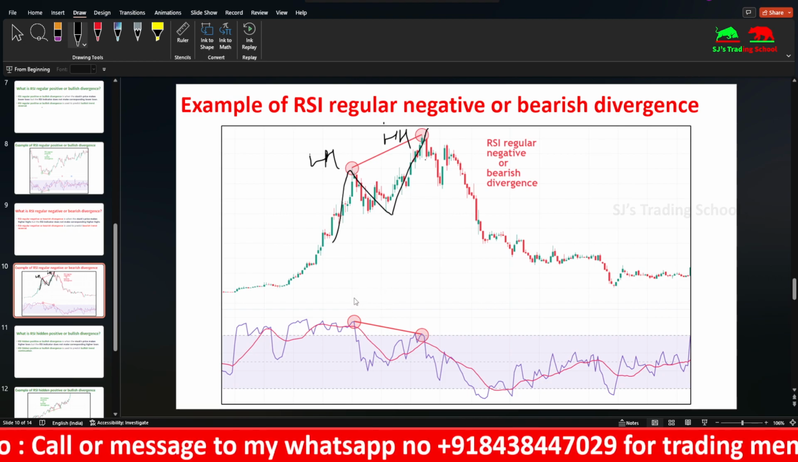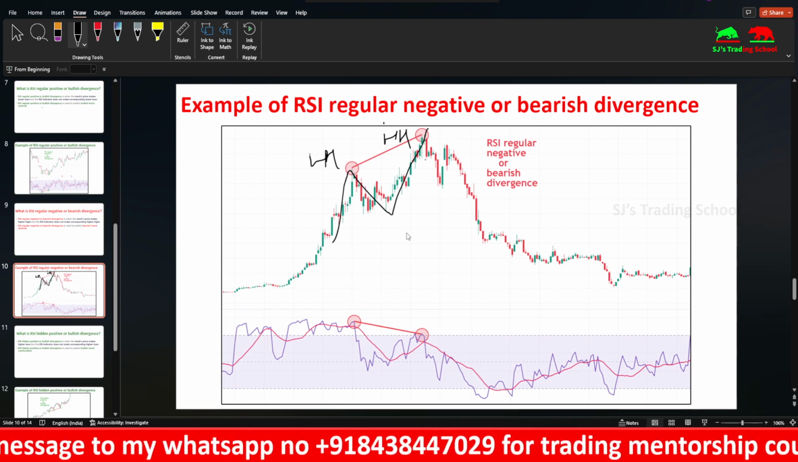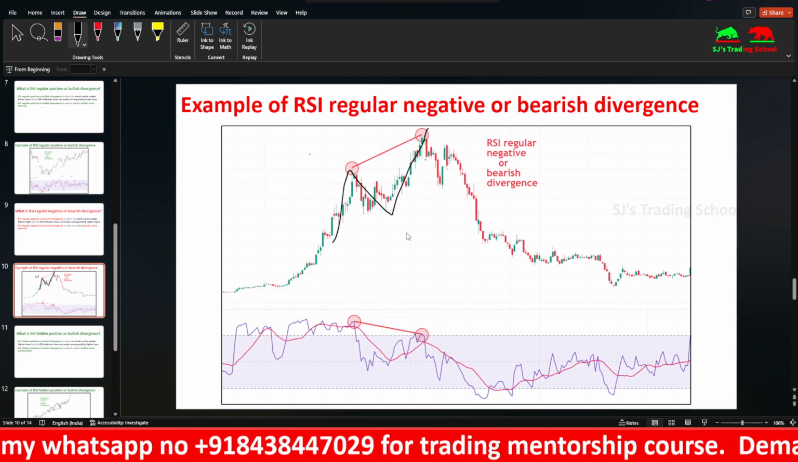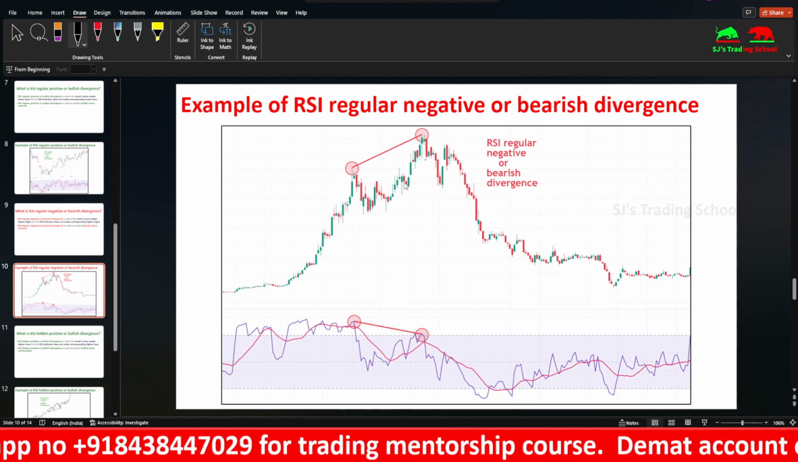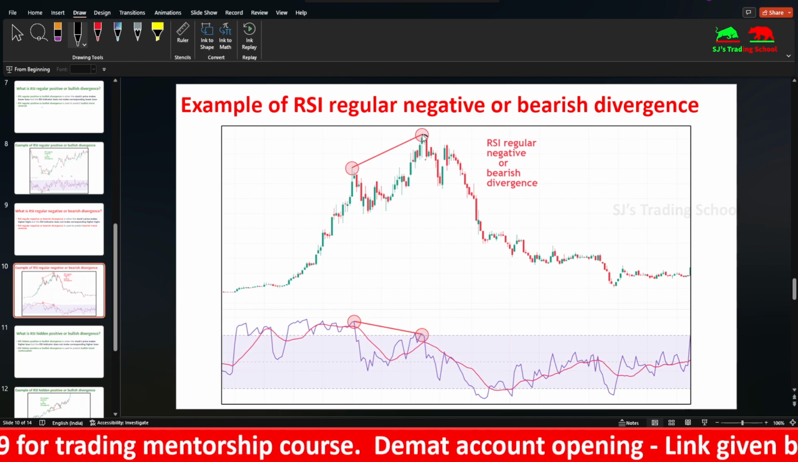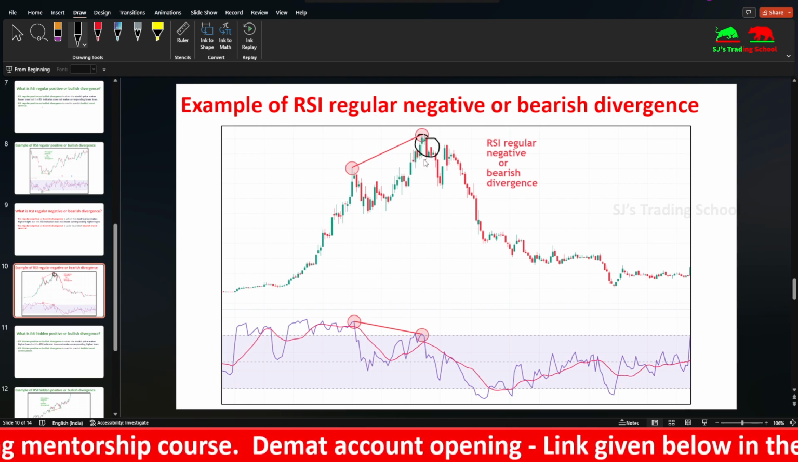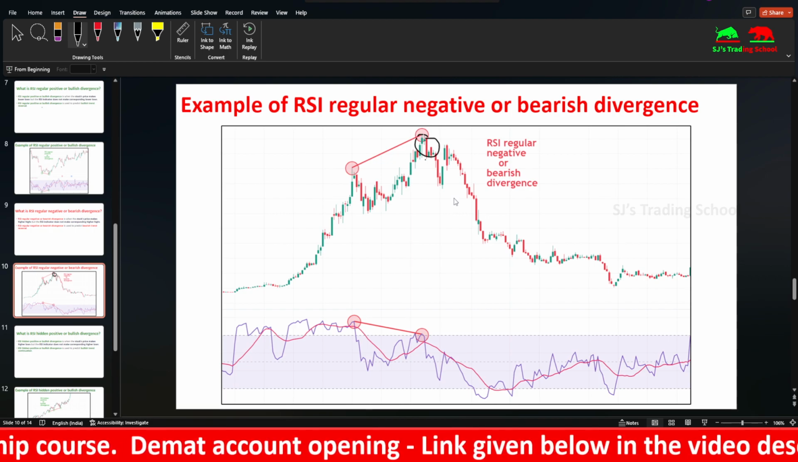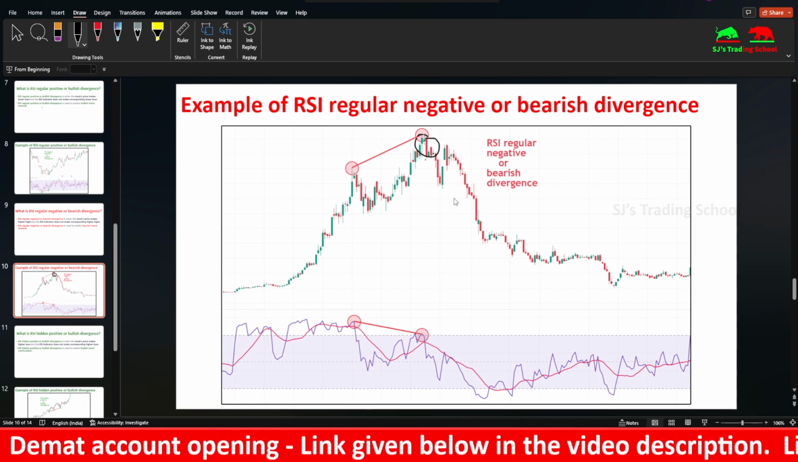So higher highs are formed, whereas the RSI forms lower highs. So this is the RSI regular negative divergence. Price goes up, the RSI comes down. You can confirm the divergence here and you can take an entry here by confirming the candlesticks. You can see this is the evening star, which I will explain in my upcoming candlesticks part 3 video.